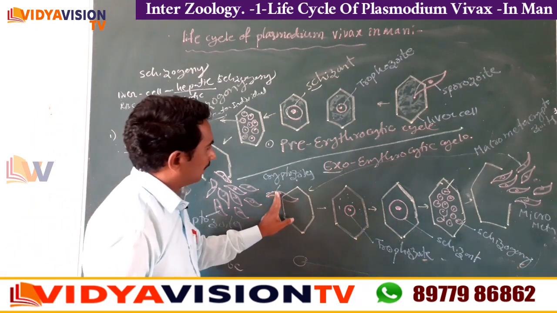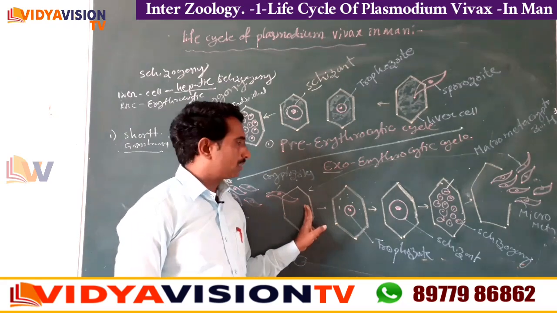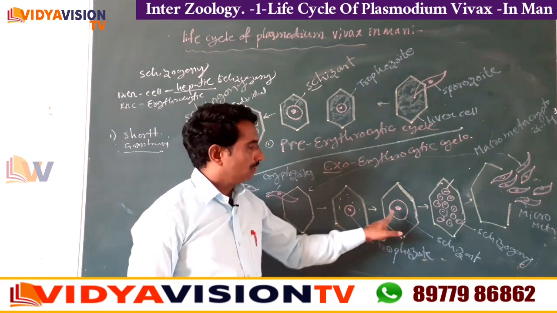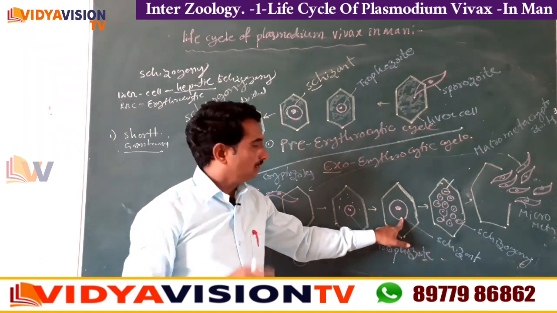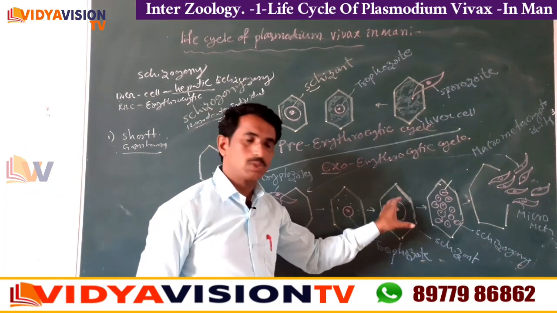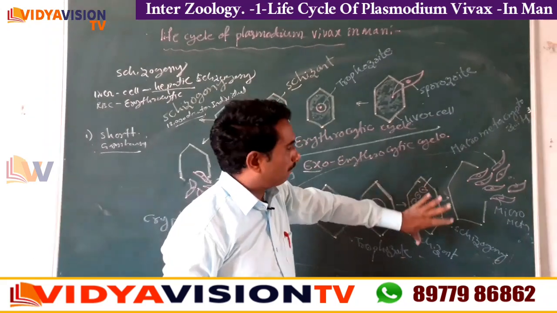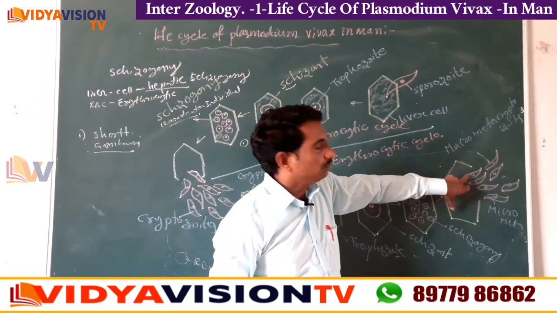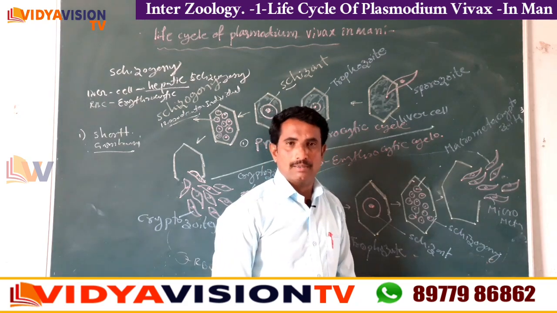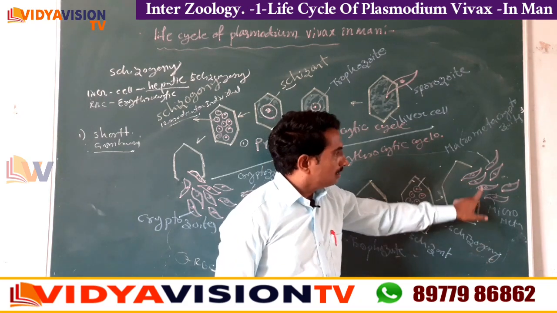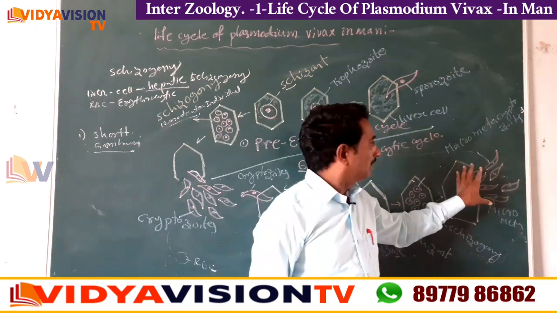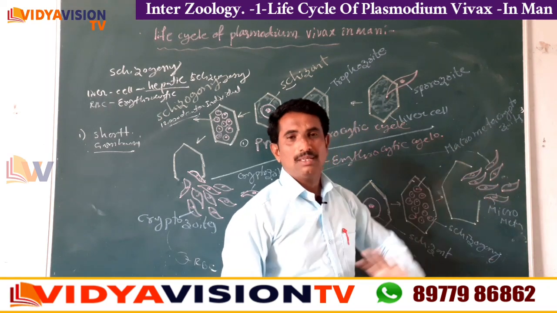Now simply, the cryptozoites enter into the liver cell, change into trophozoites, feed on the contents of the liver cell, and change into the schizont. The nucleus of the schizont undergoes mitotic divisions and forms daughter individuals. The daughter individuals are called metacryptozoites here, children. Now with the rupturing of the liver cells, the metacryptozoites are released.